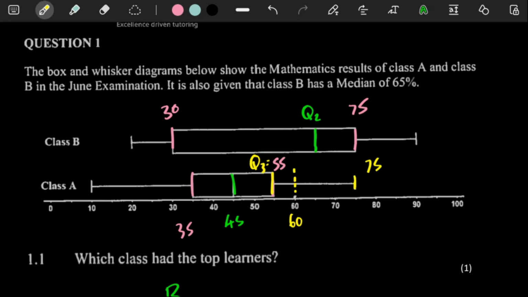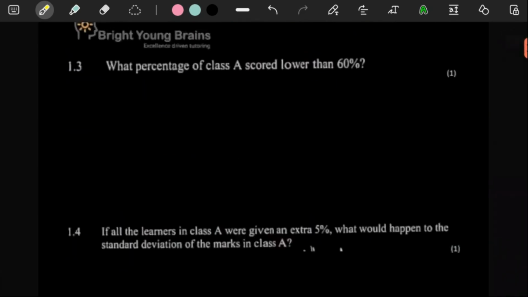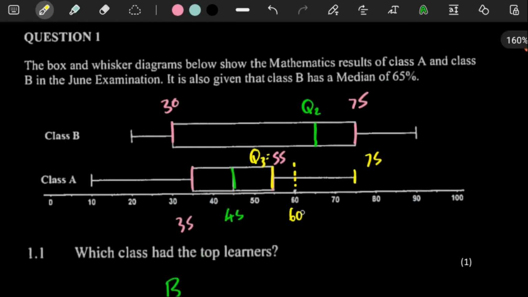We want the easiest or most logical way to answer. It's definitely going to be more than 75% of the people, because Q3 is here: everything below 55% is 75% of the data.